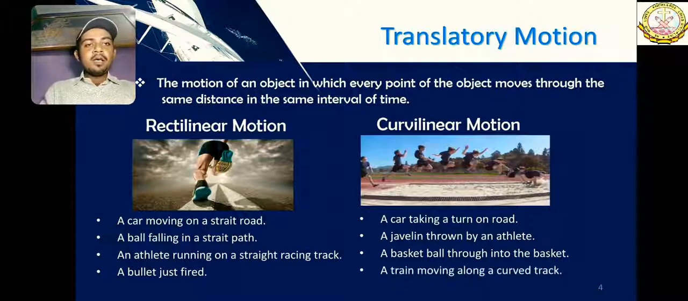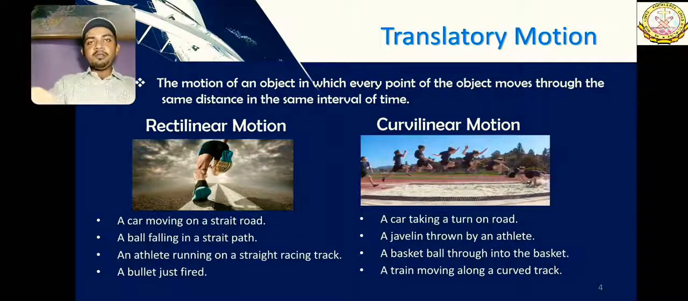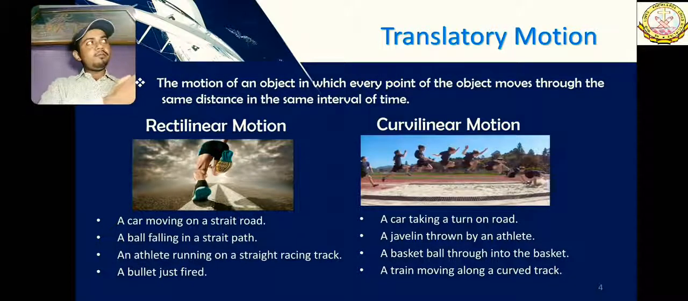A train moving along a curved track. If you have traveled by rail, Indian Railways, you must have seen many times that the rail track gets curves. When the train is at those curves, if you look out of your window, you will see the different bogies of your train, how many bogies are in front, how many bogies are behind you. So whenever you are taking a curve, it is called a curvilinear motion, and when you are going straight, it is called a rectilinear motion. This was the first type.